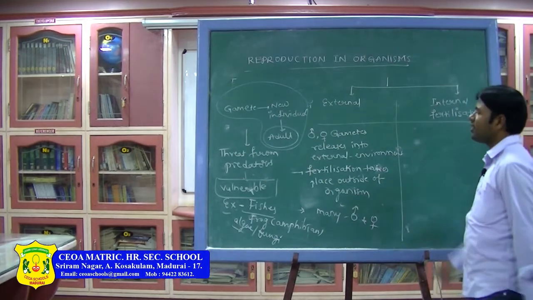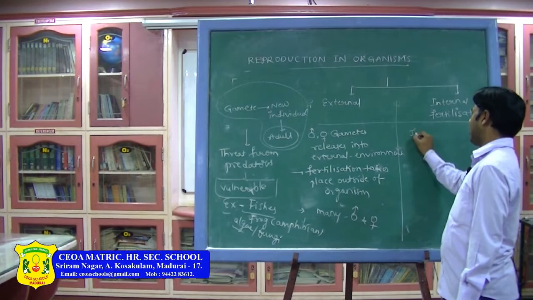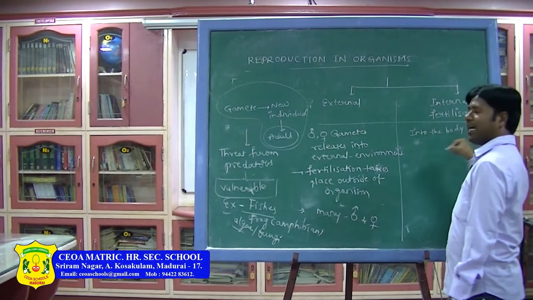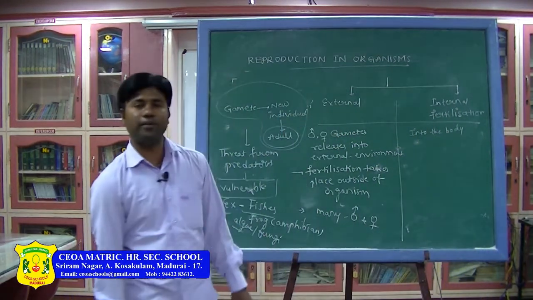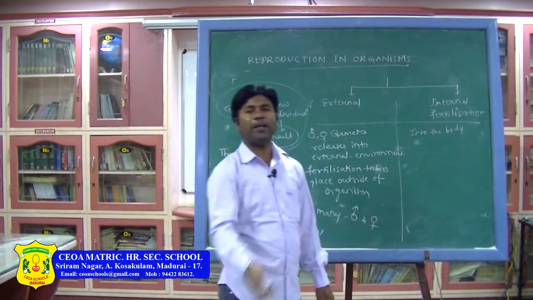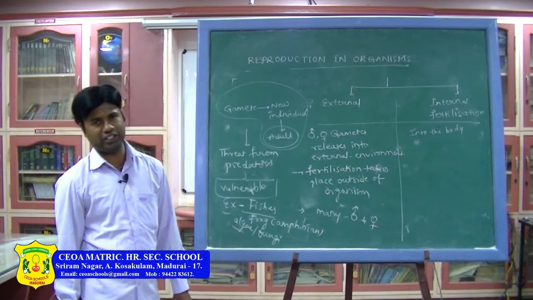In internal fertilization, gametes are released into the body. Male gametes are released into the female body. After releasing, the fertilization also takes place inside the body. That is the reason why it is called internal fertilization.